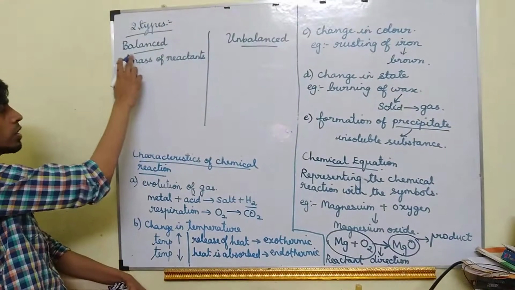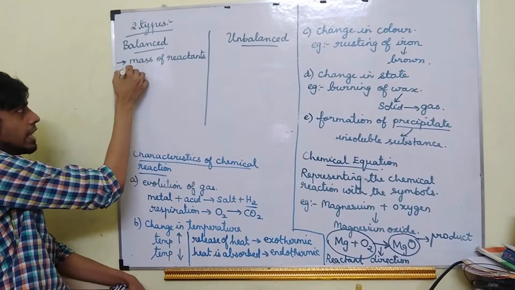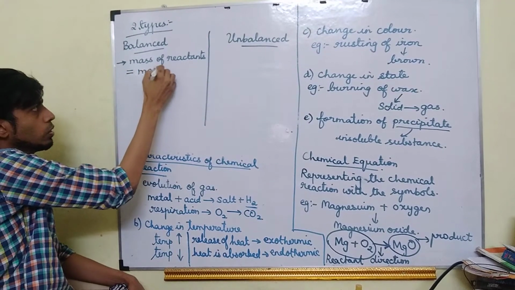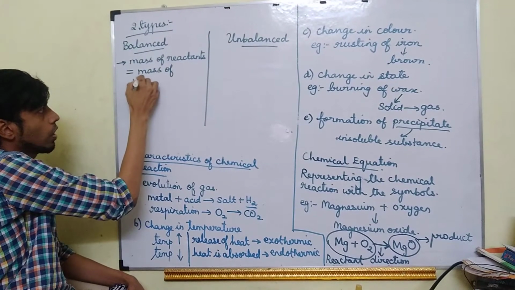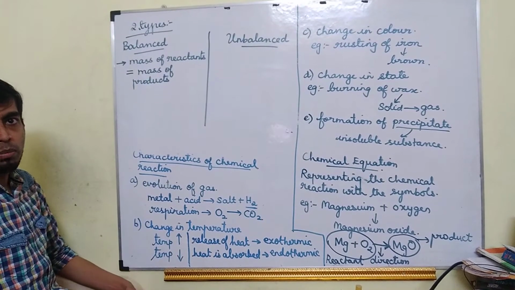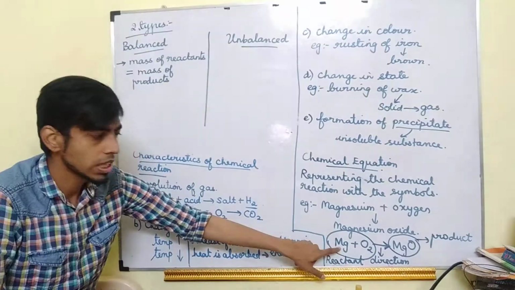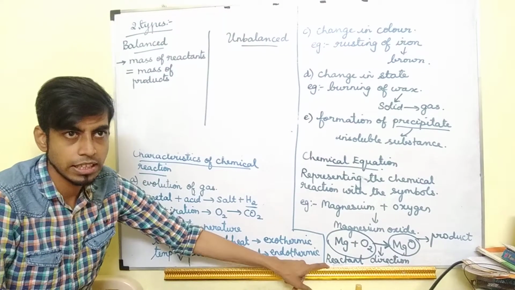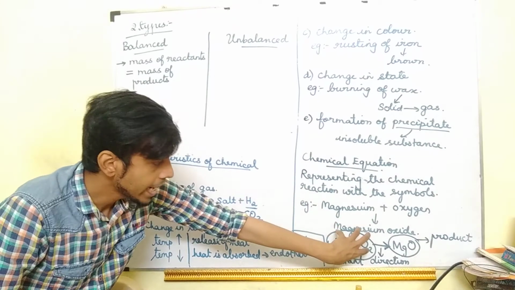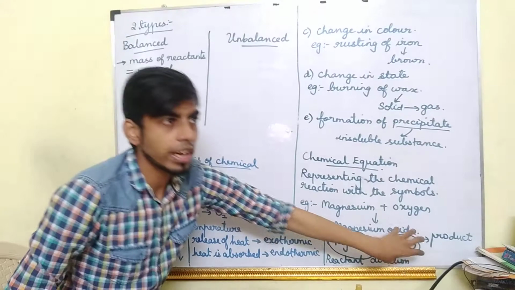Okay. So balanced chemical equation means mass of the reactants will be equal to mass of the products. Reactants means the substances which are taking part in the reaction. So the reactant side mass should be equal to the product side mass.